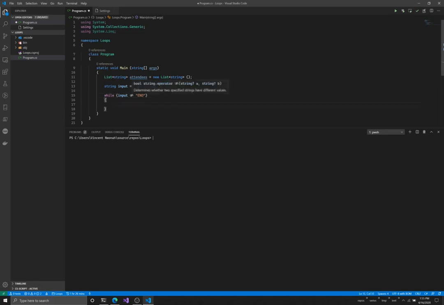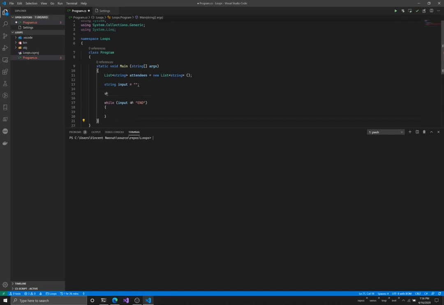And sorry if my not equal looks different, it's because of the font I am using. So normally what you would see when you type not equal is this operator and this operator. So this is a not equal operator with no space between them. So you have the exclamation mark and you have the equality sign. Well, on my editor, because of the way I configured my editor, when I put them together, it changes into the literal mathematical not equal. But what you're going to see in your own editor is the exclamation and the equal to without space between them. If I remove the space, it's going to change for me.